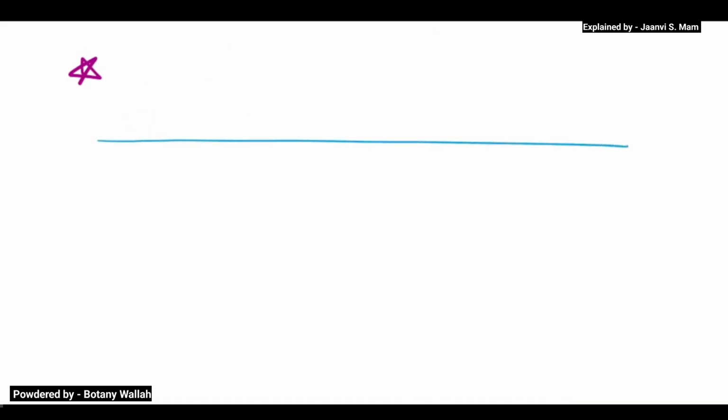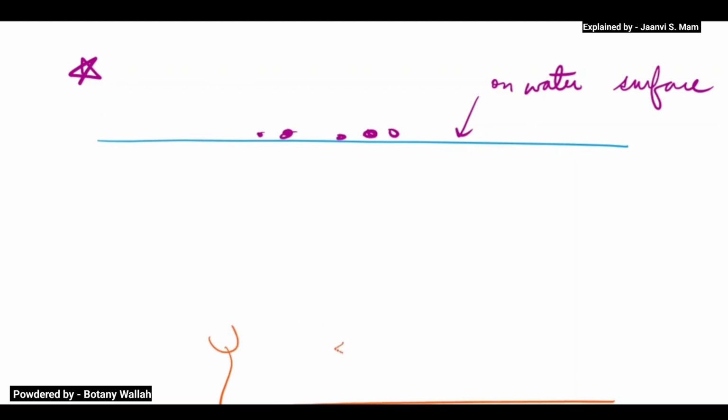So the pollens are represented in pink color, which are present on the water surface. And the flower is submerged. Now obviously the male and female parts are on different plants.